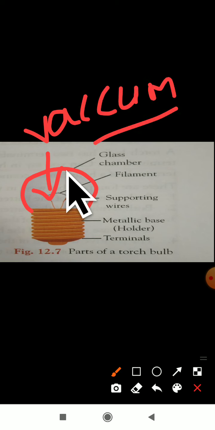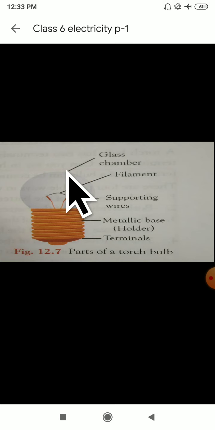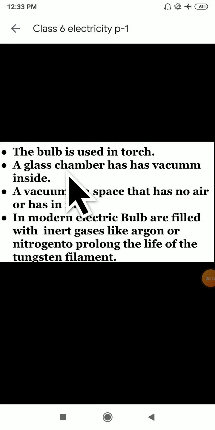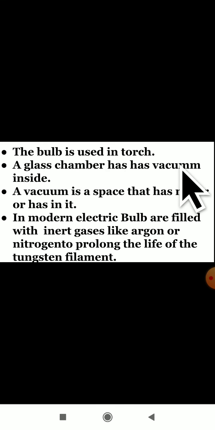Do you know the meaning of vacuum, dear students? Can anyone guess what vacuum is? All of you know that outside a bulb there is glass, which we call the glass chamber. But inside that glass chamber, what is present? Inside the glass chamber, there is a vacuum. So what is the meaning of vacuum? It is a space that has no air in it.